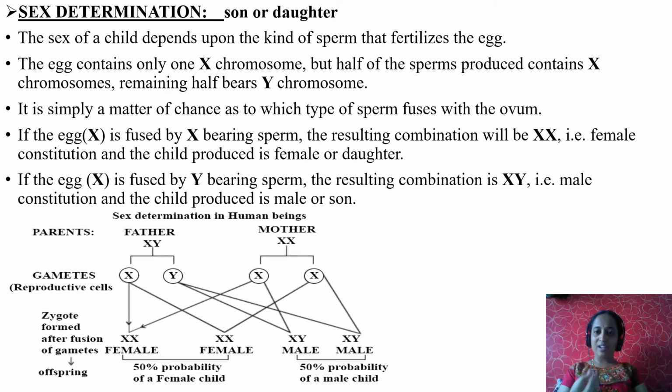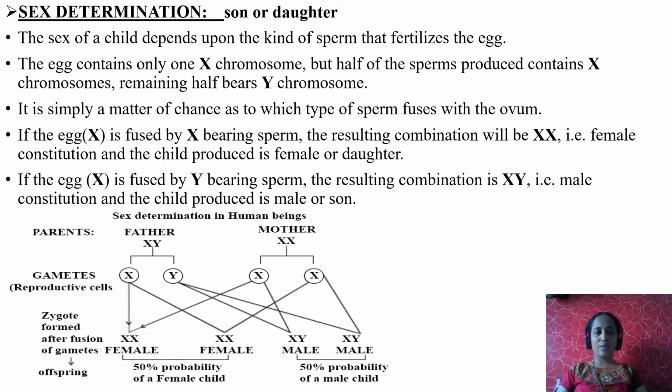If the sperm has X chromosome, then the resultant baby is female. So the sex of a baby depends upon males but not on females. Why? Because females always give only X, but males give either X or Y. See the formula.